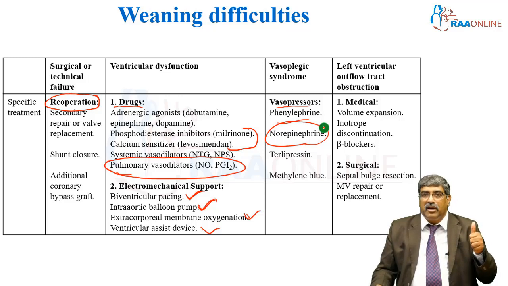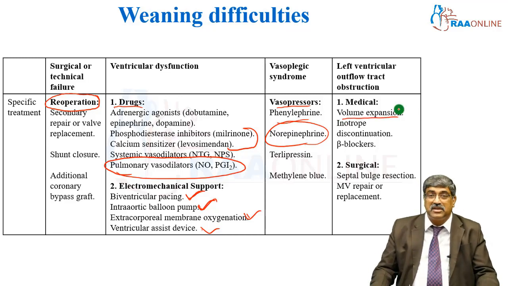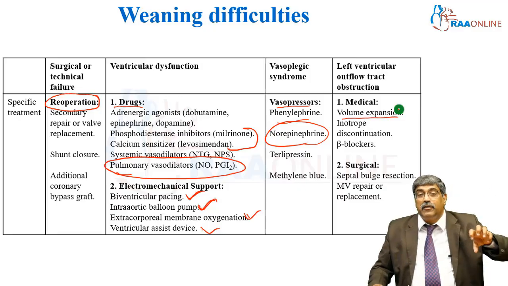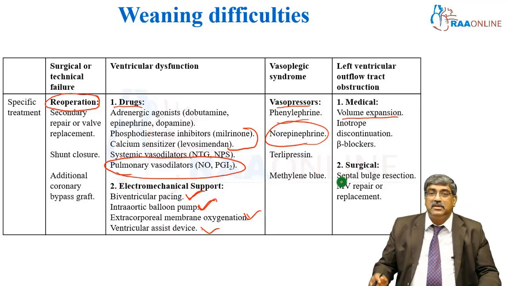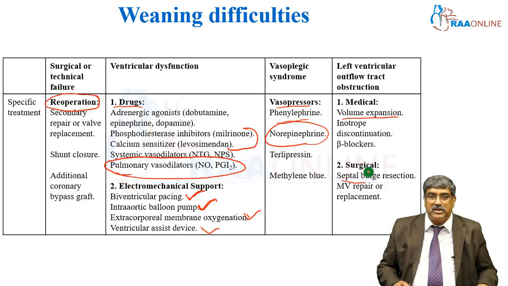In case of left ventricular outflow tract obstruction, you go with maximum volume expansion, discontinue the inotrope and go with negative inotropes with beta blockers. Surgically, you can do a septal resection or a mitral valve repair or replacement.